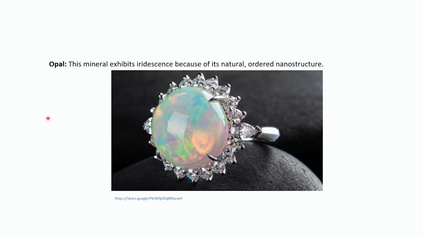Opal, this mineral, exhibits iridescence because of its natural ordered nanostructure. You have not painted it like this. They have some inherent nanostructures. There are ordered nanostructures inside the stone that make it appear so vibrant and colored. So this is not a painted structure. This is just a naturally ordered nanostructure, and these vibrant colors are because of different reflection of light by the nanostructures inside them.